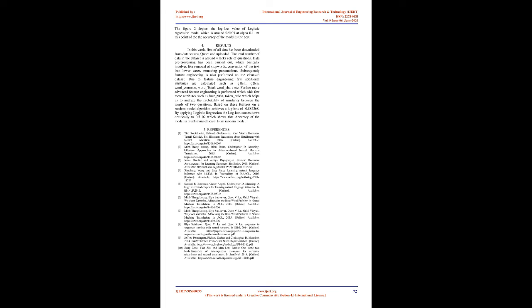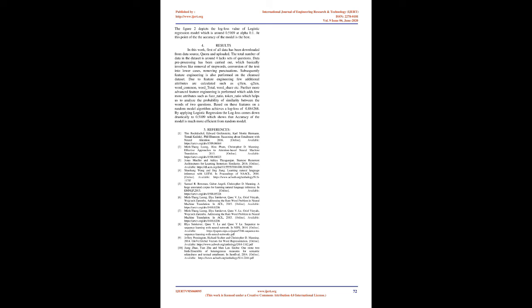For results. In this work, first of all data has been downloaded from the data source, Quora, and uploaded. The total number of data points in the dataset is around 4 lakh sets of questions. Data pre-processing has been carried out, which basically involves removal of stop words, conversion of the text into lower case, and removing punctuation. Subsequently, feature engineering is also performed on the cleansed dataset. Due to feature engineering, a few additional attributes are calculated such as q1_len, q2_len, word_common, word_total, word_share, etc.